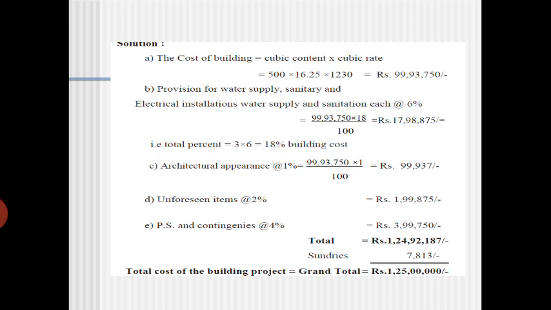So the total cost of the building is 99 lakh 93,750, plus if you add all those things, in total you are getting around 1 crore 24 lakhs 92,187 rupees. If you approximate it, it will be around 1 crore 25 lakhs.